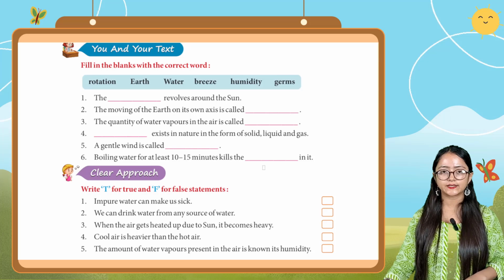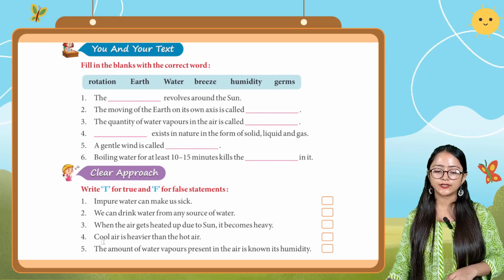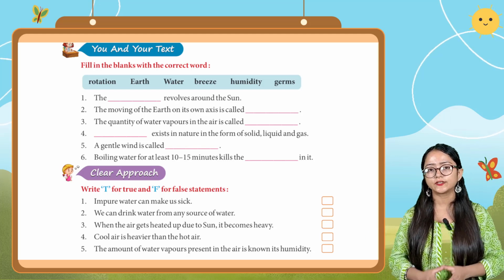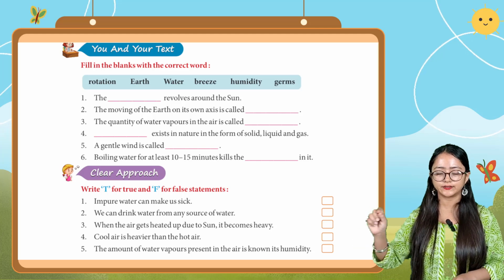Now we come to the exercise part. In this, the first one is fill in the blanks. First question, the dash revolves around the sun. So which planet revolves around the sun? That is our earth. So you have to write earth here.